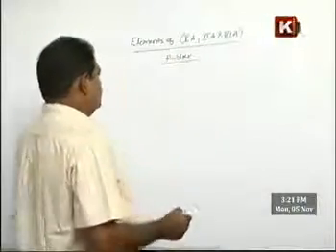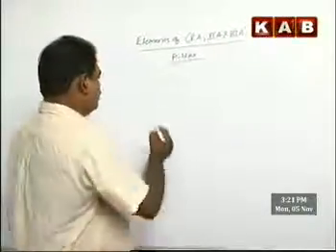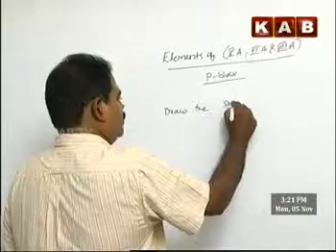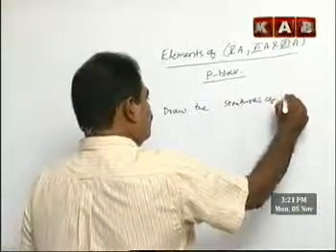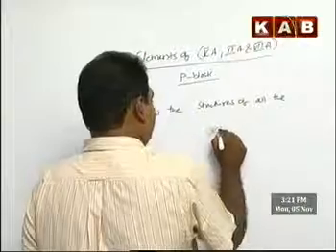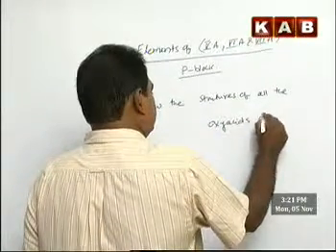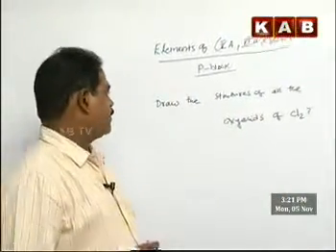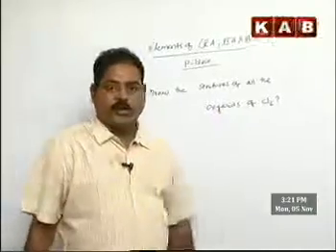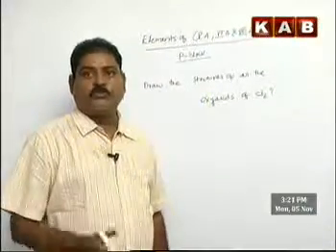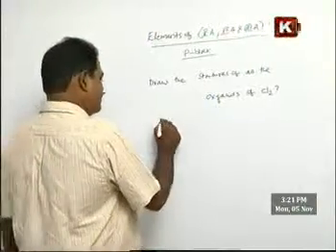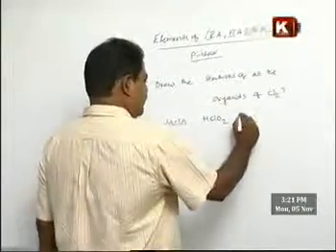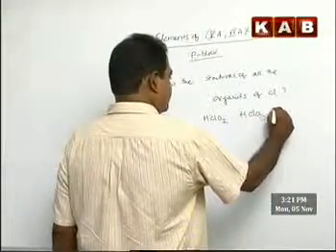And there was one question: draw the structures of all the oxyacids of chlorine. This was given in a previous paper. For this, you should first know how many oxyacids you have in all. You know about HClO, hypochlorous acid, HClO2, chlorous acid, HClO3, chloric acid, HClO4,